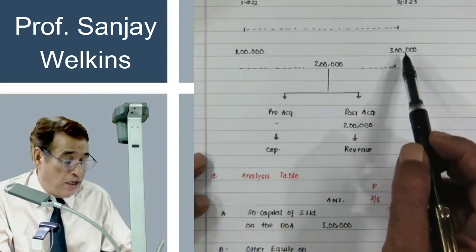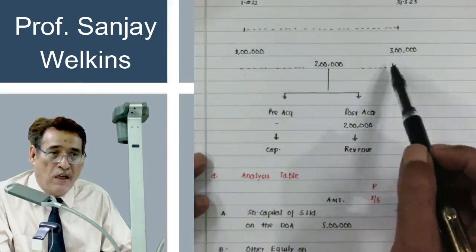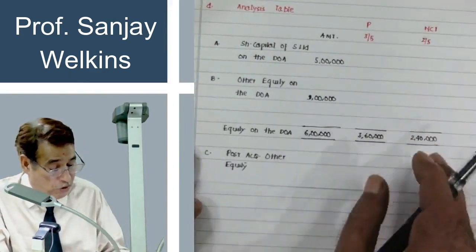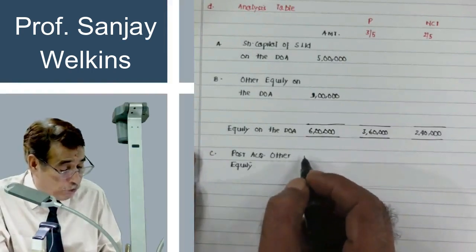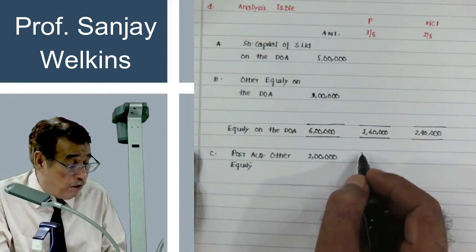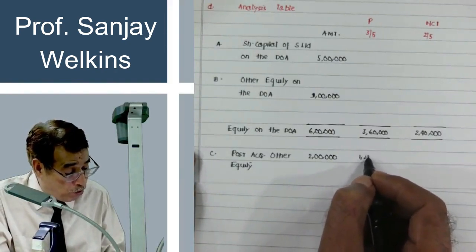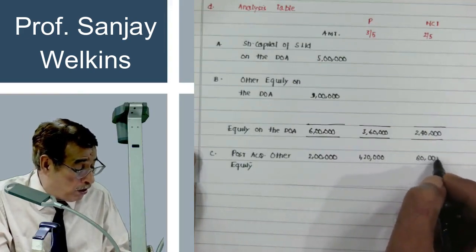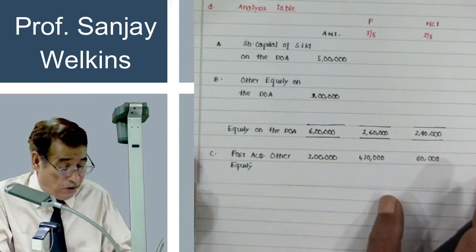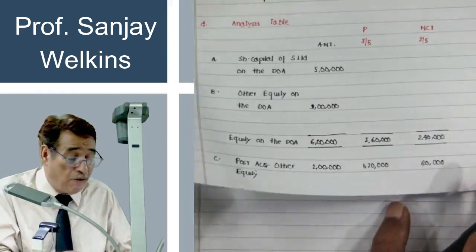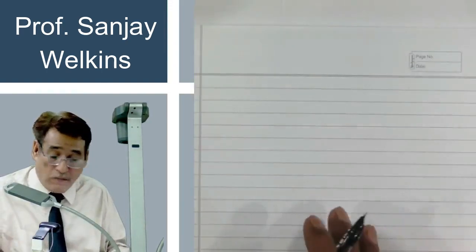That means this closing balance comprises of 1 lakh brought forward balance and 2 lakh which subsidiary company has earned during the year. This entire 2 lakh is post acquisition period. So we will write here post acquisition other equity 2 lakh, and out of this 2 lakh, 3/5, 1,20,000 belongs to us and 80,000 belongs to non-controlling interest holder. Is it clear to you or not?